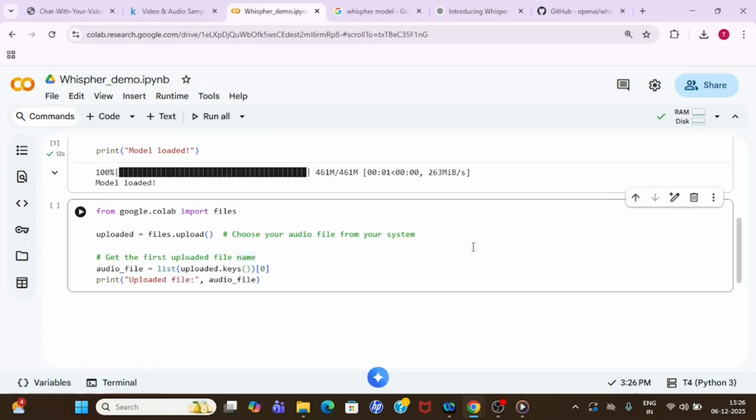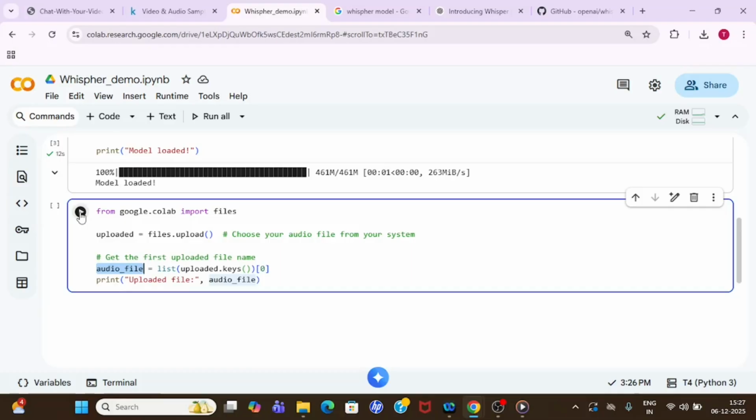So what we are doing here, we are trying to upload a file through Colab. For that, from the Google Colab package, I'm just importing files, and then I have used the files.upload method, which is responsible for uploading the file. Then we are taking the first file in the uploaded files and printing, yes, this file has been uploaded successfully.